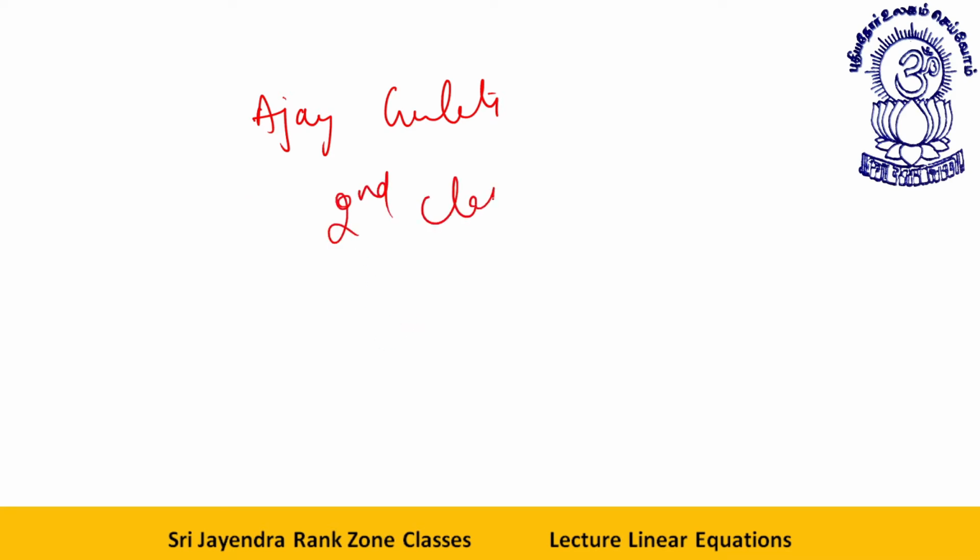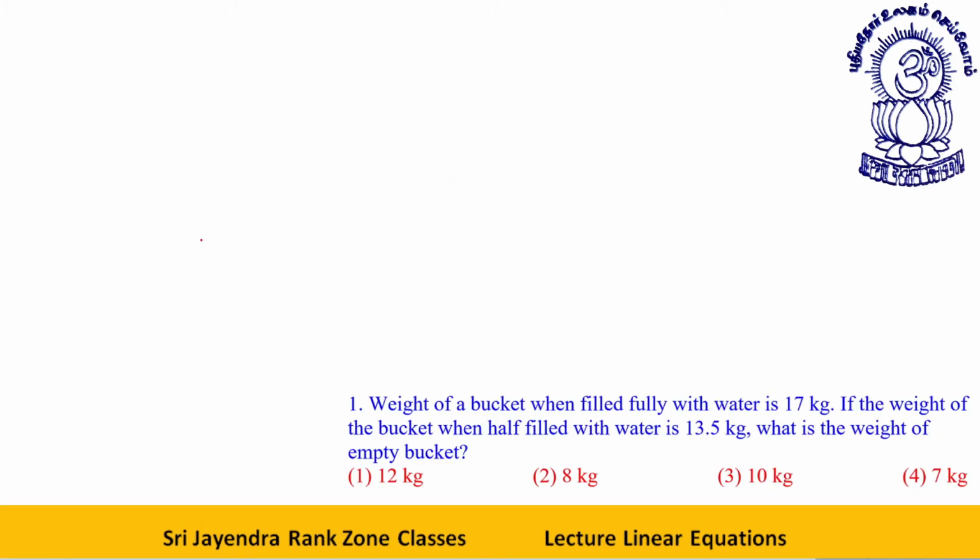This is the second class for your chapter, linear equations in two variables. Okay, let's start. Let's take a very good question. Weight of a bucket when filled fully with water is 17 kg. If the weight of the bucket when half filled with water is 13.5 kg, what is the weight of the empty bucket? See, student, first we will have to keep in mind what is the total weight of the bucket.